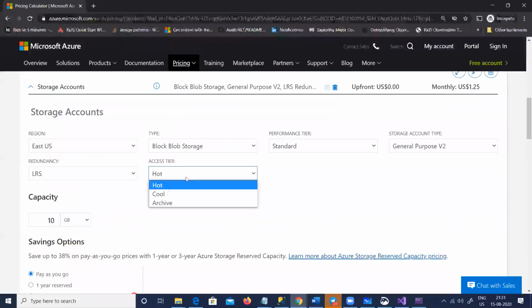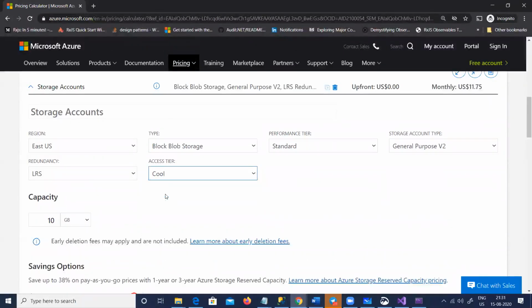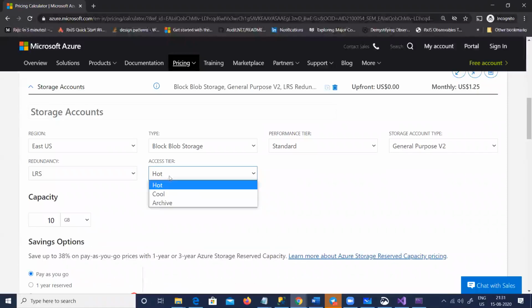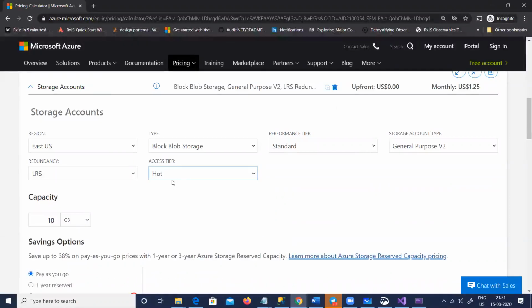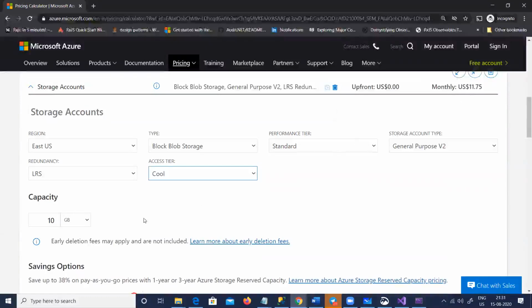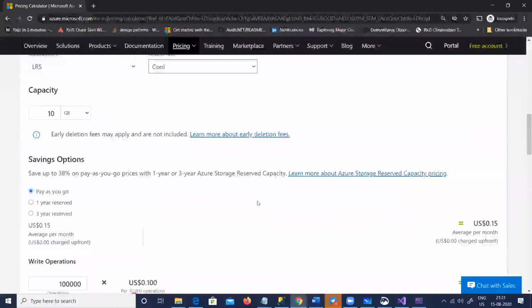Now, if I make this cool, you will see the cost will go further down. Oh, why did the cost rise? I'm not sure. I have no idea why. Archive is costly, I can see, but I didn't choose that. I was expecting cool to go down. I selected cool thinking it is a lesser amount. I don't know why for cool it is showing $11 out here. That is something I need to check, right? But you can use this.